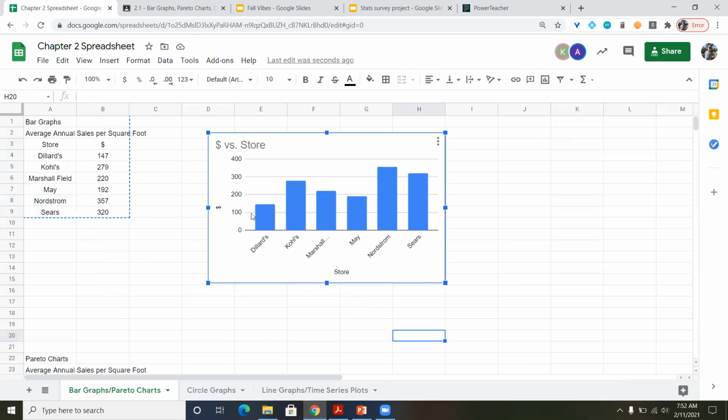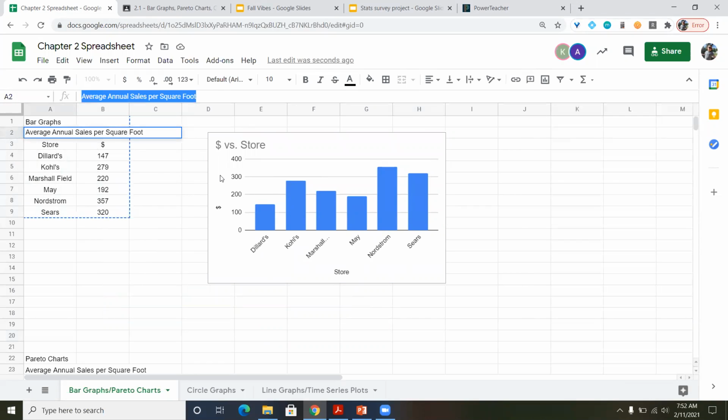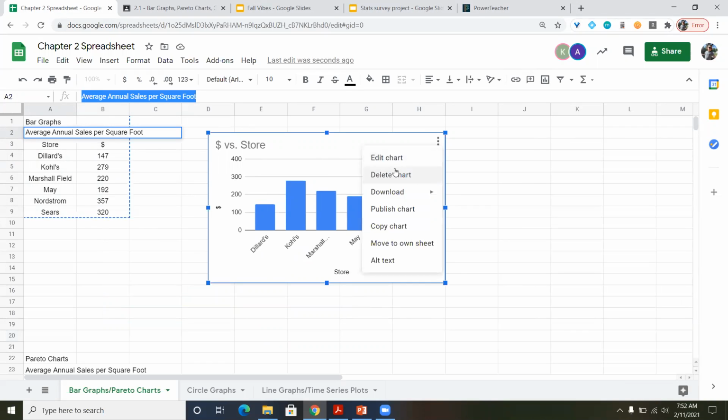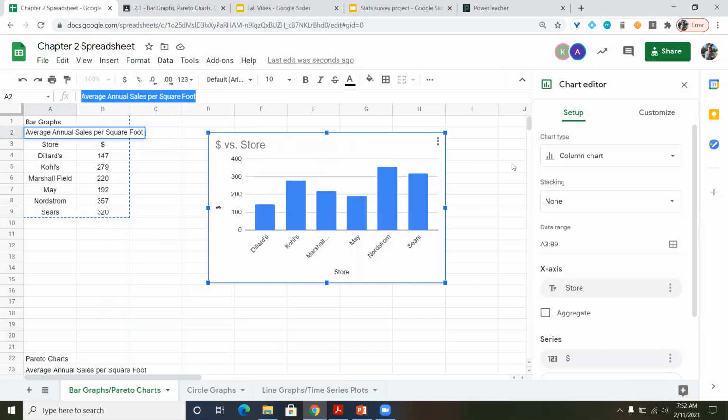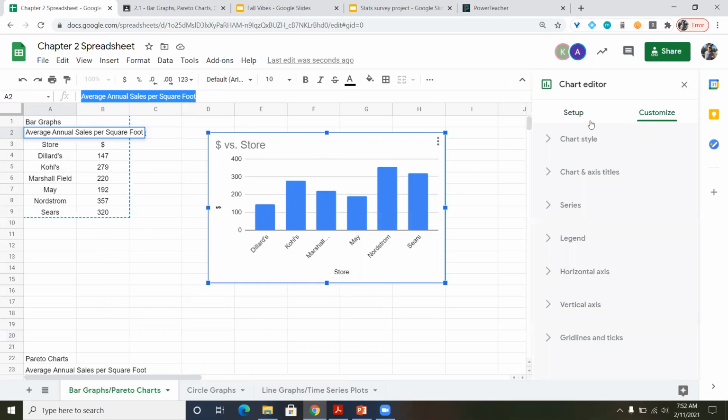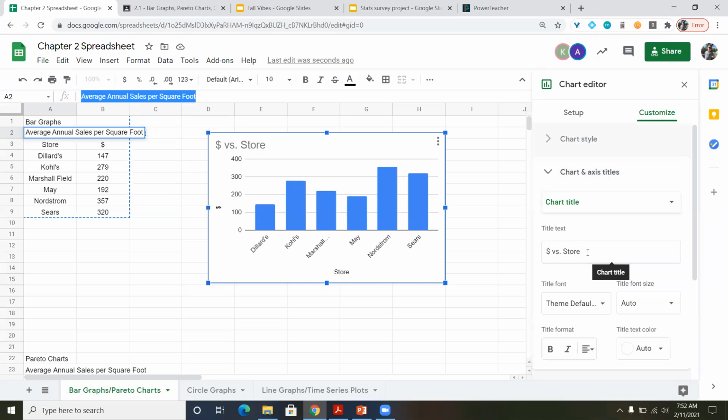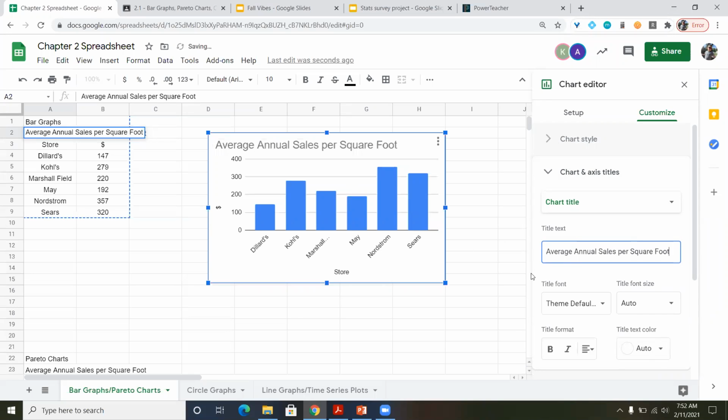Now, I am going to change some of this stuff because this is not a comparison of money versus the store. It's the average annual sales per square foot. So I'm going to copy that and go in here. I'm going to edit my chart, and then you can customize. And customizing, you can play around with these options, but that allows you to change the type of chart style that you're looking at. I can go ahead and change my title to what I want it to be, and as soon as I do, it changes it.